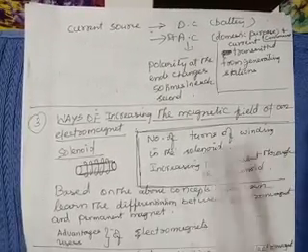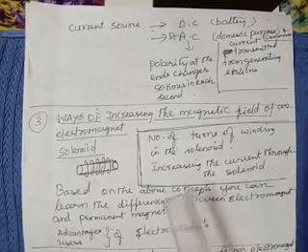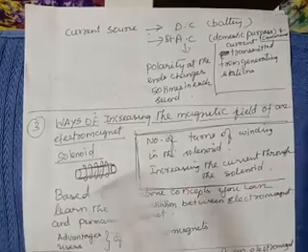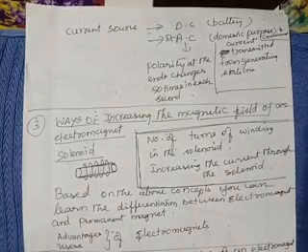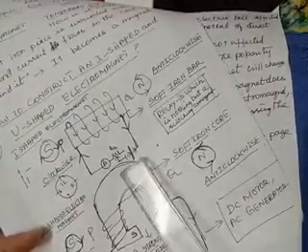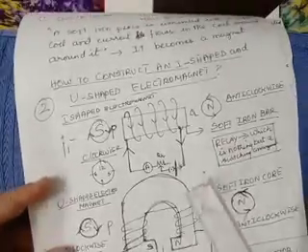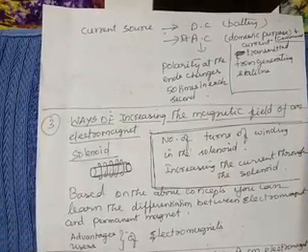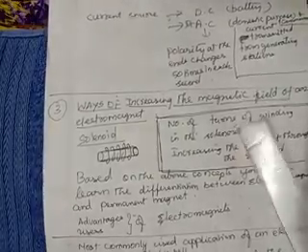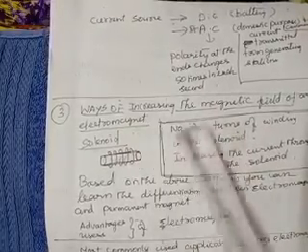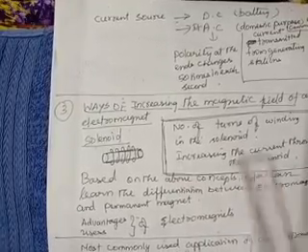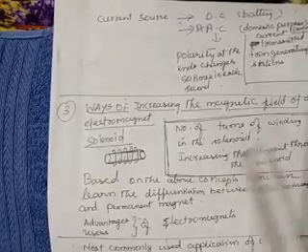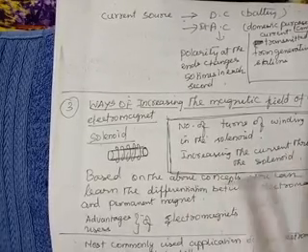So, increase the number of turns of winding in the solenoid. Next, increase the current through the solenoid. See, you are using a battery. First you are using a 6-volt battery, or a 9-volt battery, or a 12-volt battery. If you keep on increasing the voltage, then what happens? The strength of the electromagnet also increases. So these two points are very important. What are the ways to increase the magnetic field of an electromagnet? Either you increase the number of turns of winding in a solenoid or increase the current through the solenoid.